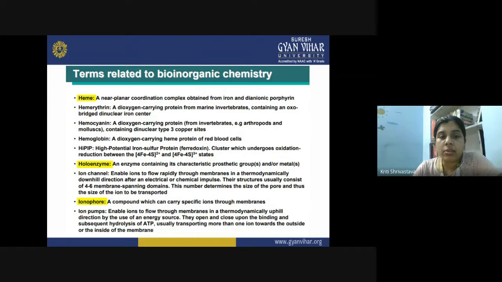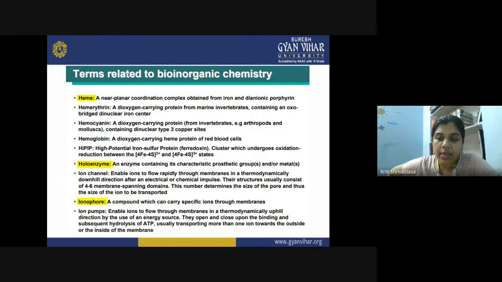Then we have heme. So heme is a near planar coordination complex which is obtained by the iron and dianionic porphyrin. So the iron atom in the +2 oxidation state and dianionic porphyrin together make a coordination complex which is actually planar in nature, and we call it heme. Now when this heme is combined with a globin protein, you call it hemoglobin. So this heme is actually responsible for performing the oxygen transport mechanism by hemoglobin. Hemoglobin is the protein in which you have heme as a cofactor and globin as the proteinaceous structure.